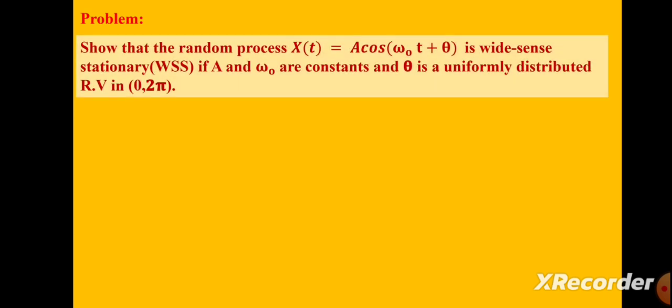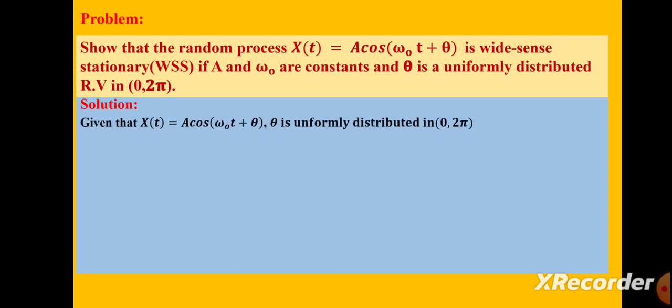First problem: show that the random process x of t, which is equal to A cos(omega naught t plus theta), is wide sense stationary, that is WSS, if A and omega naught are constants and theta is a uniformly distributed random variable. Solution.